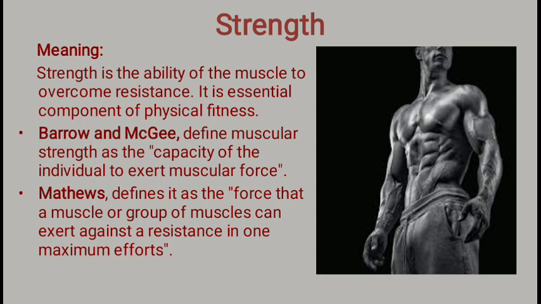For example, you have seen in weightlifting, the weightlifter lifts the object. There are two different styles, that is two-hand clean and jerk and two-hand snatch. In both, they apply the jerk wherever it is applicable. They put maximum effort to lift that object. That weight is considered as the resistance. So they exert against the resistance in one maximum effort. All of a sudden they lift the object. Everything depends upon the ability or capacity of an individual's muscle to lift.